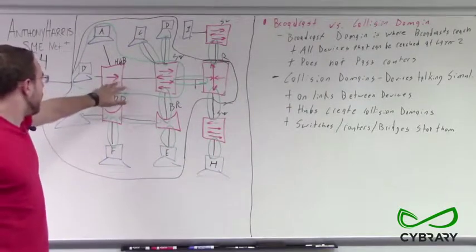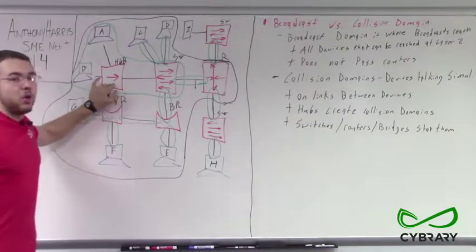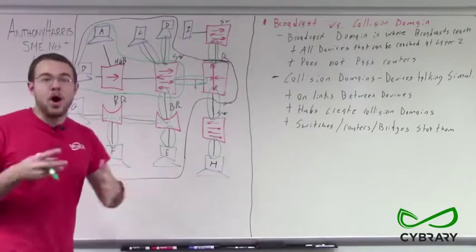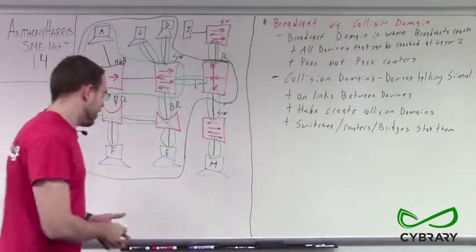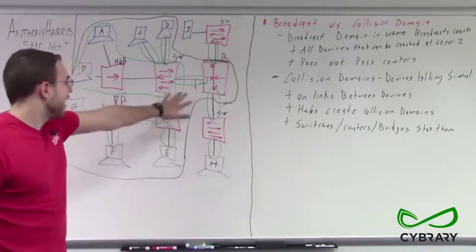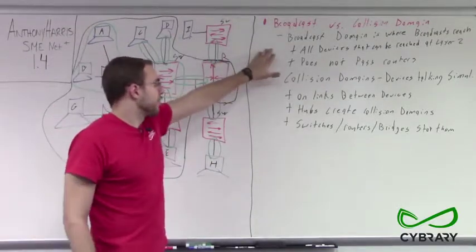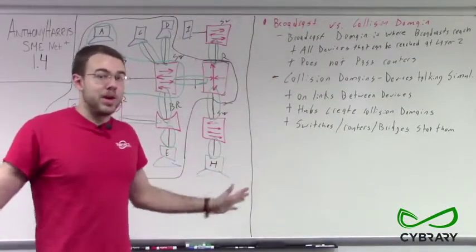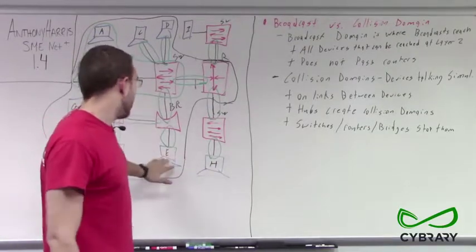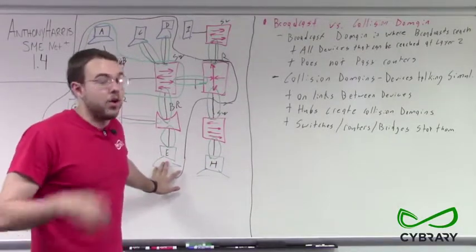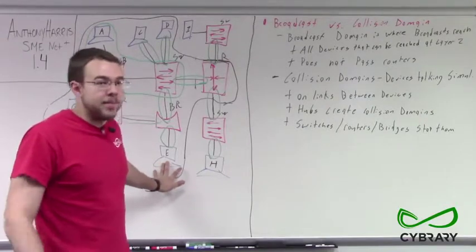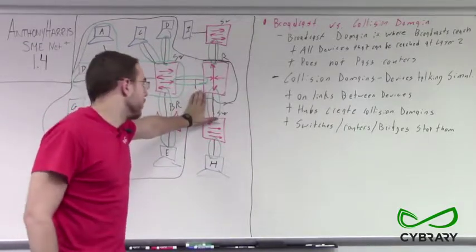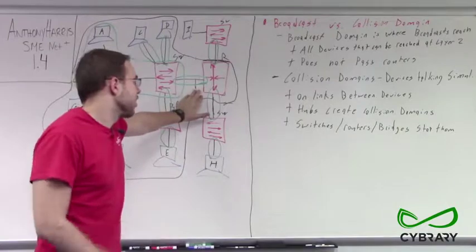So we see that if we eliminated this hub from our network, we would have very small collision domains. Pretty much only the devices that were on link to other devices would be our collision domain. So our broadcast domains, again, in recap, broadcast versus collision domain. Broadcast domains are domains where a broadcast message will reach whoever. If a single computer on a network segment sends out a broadcast packet, who will get that packet? That includes everyone on their side, or on their link, of a router. A router will not forward a broadcast packet. A router will not pass it on.